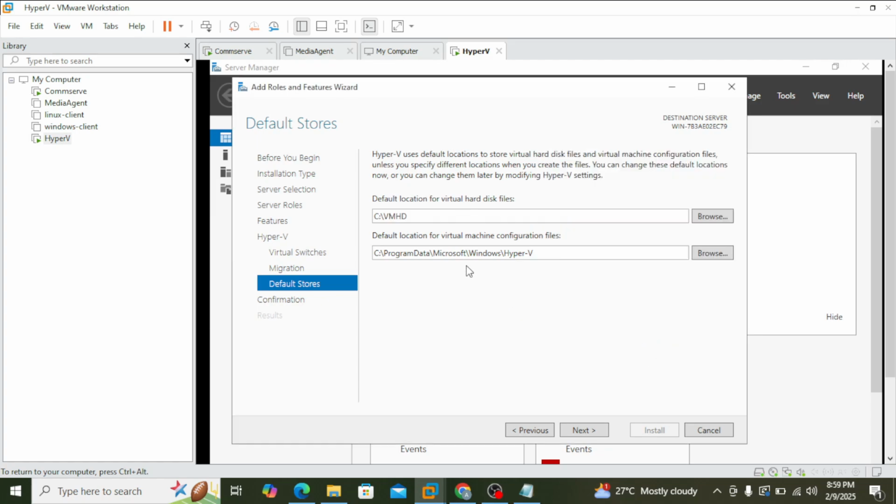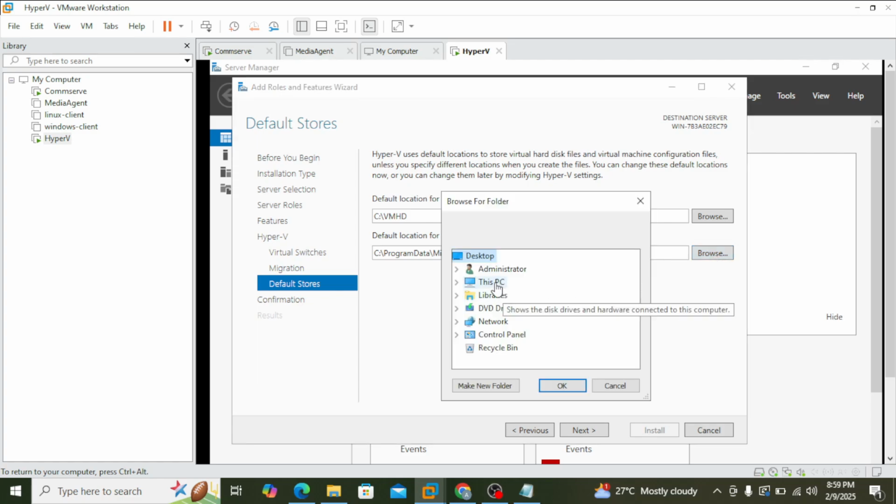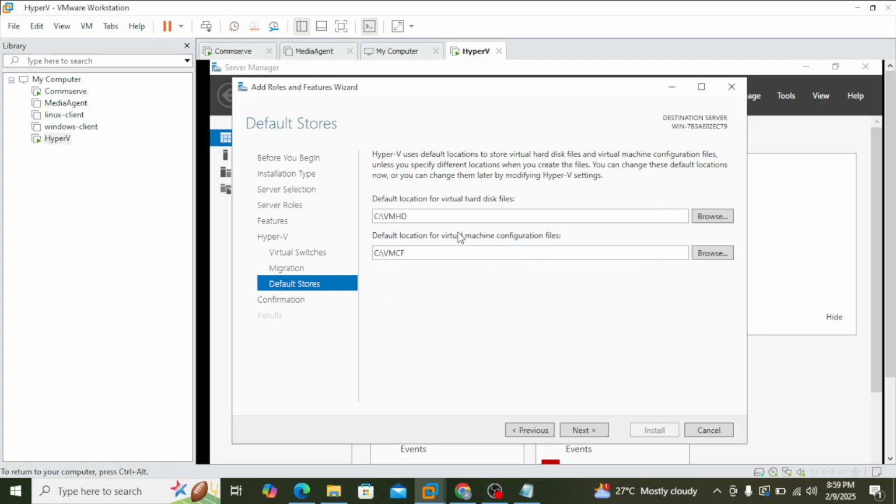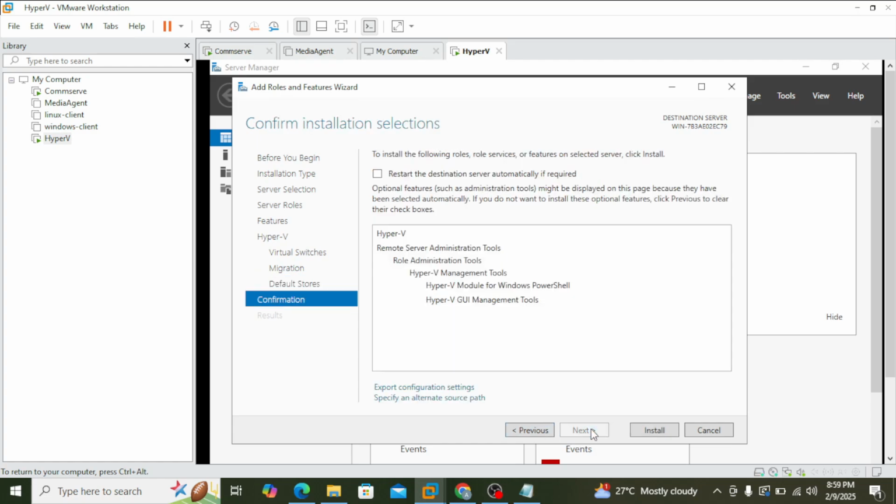Click on OK. For config files, again in the C drive, VM CF. You can give any name. It's not necessary to give the same name here, but I'm trying to separate these locations for better understanding.